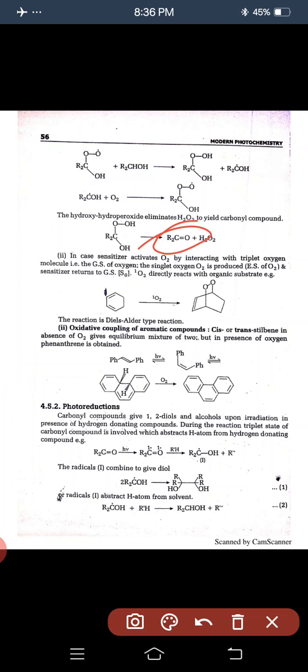cyclohexadiene, and this is singlet O2, the excited state, to form the peroxide. This reaction is a Diels-Alder type reaction.